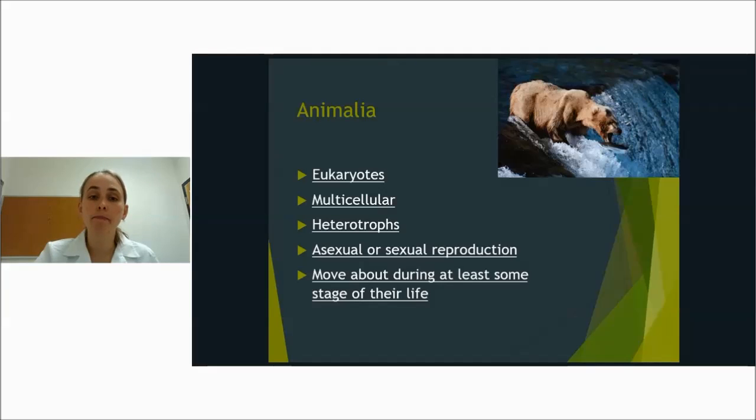And they move during at least some stage of their life. So movement is something that animals show. It is not something that everything that is alive shows. It is something that we as animals can do. And we have no cell wall. Animals are the only kingdom that have no cell wall. Every other kingdom has organisms that can have or do have a cell wall.